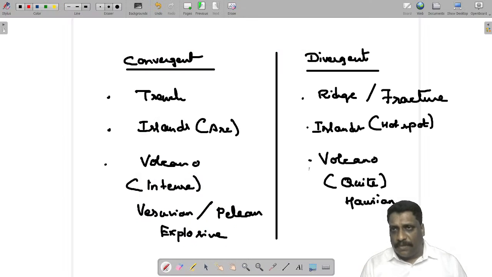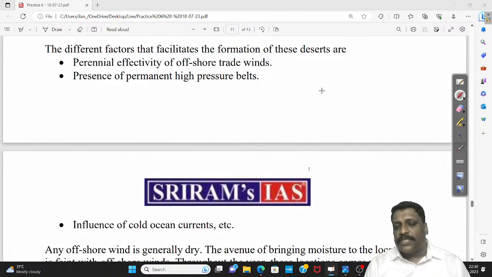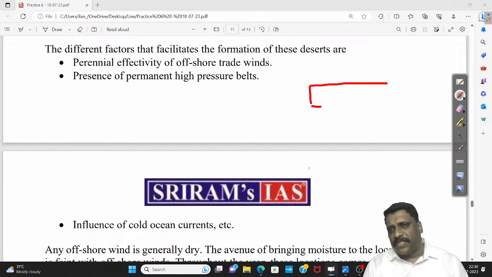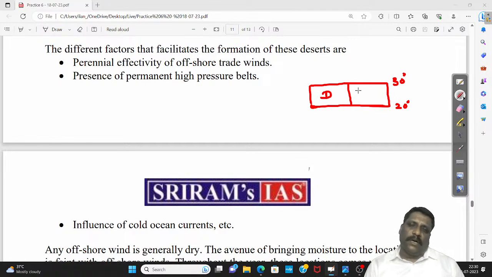Now the only thing I have to understand is, why exactly has this place become a desert? Number one, if I just talk about the western side, somewhere around 30-degree to 20-degree, this is the place where I have a desert. If you ask me, what is the planetary wind which has its effect here? We call them a trade wind, and trade wind is an easterly wind.